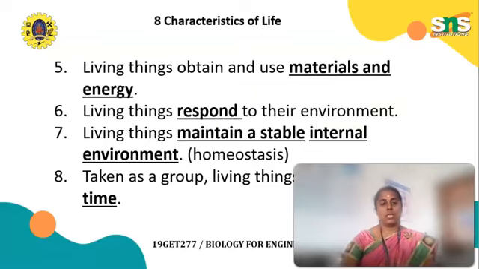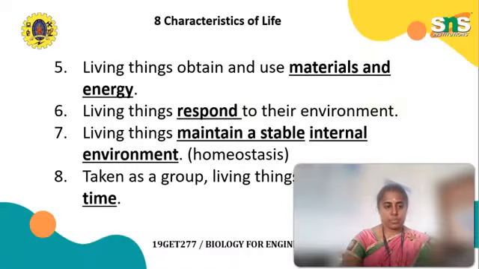And the 5th one is what? Living things obtain and use materials and energy. Living things respond to the environment. Living things maintain a stable internal environment. Taken as a group, living things change over time. These are the main important characteristics of life.